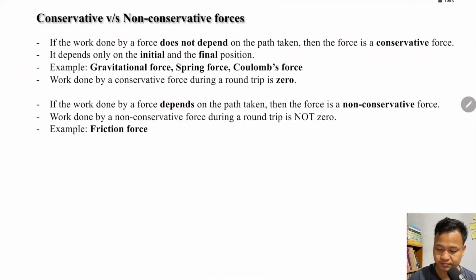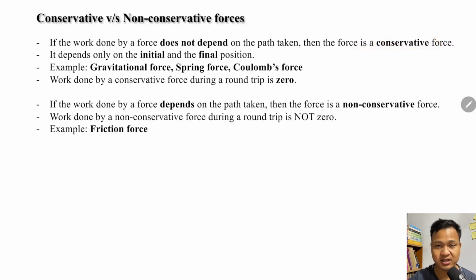Next is potential energy. For potential energy, you have to know two things: two types of force, conservative force and non-conservative force. The definition: if the work done by a force does not depend on the path, then the force is a conservative force.